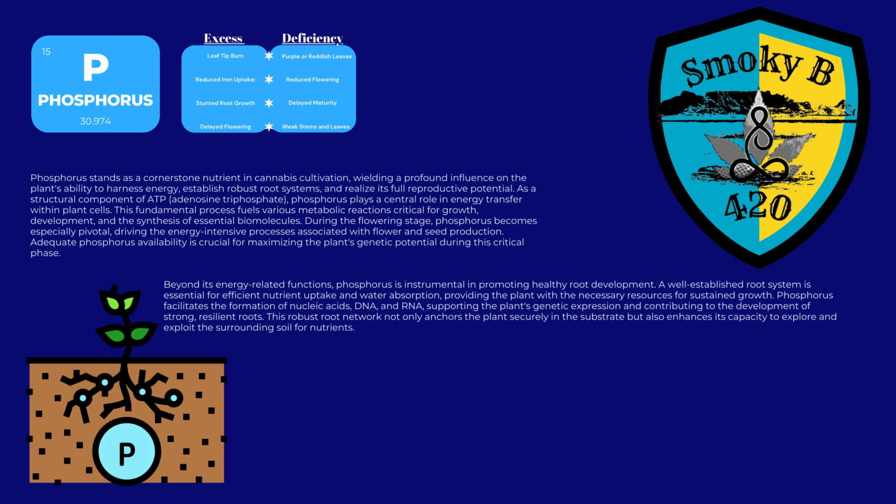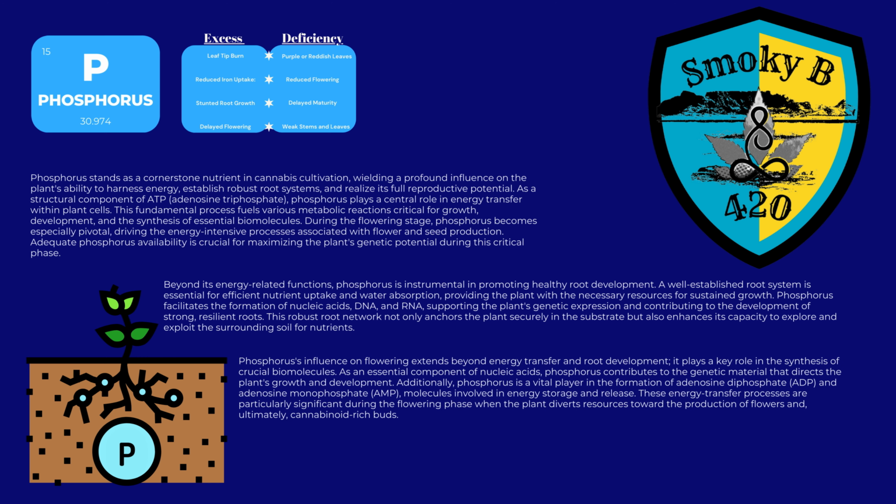This robust root network not only anchors the plant securely in the substrate, but also enhances its capacity to explore and exploit the surrounding soil for nutrients. Phosphorus's influence on flowering extends beyond energy transfer and root development. It plays a key role in the synthesis of crucial biomolecules.